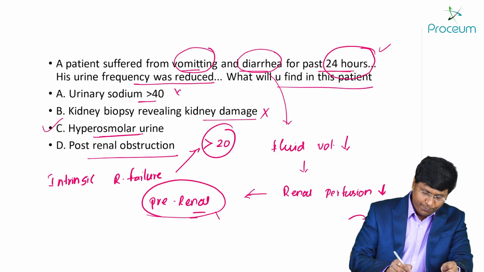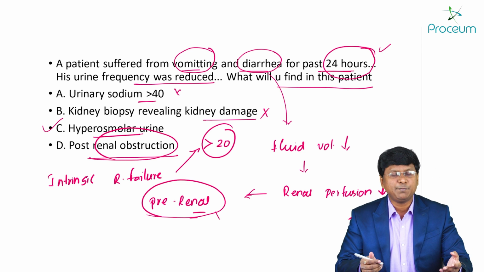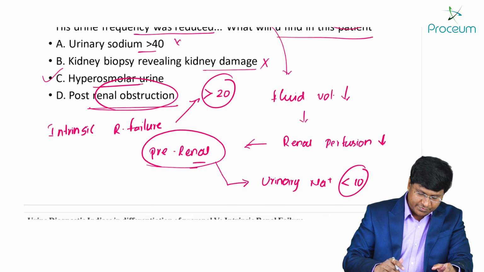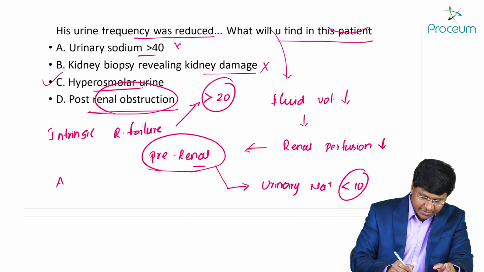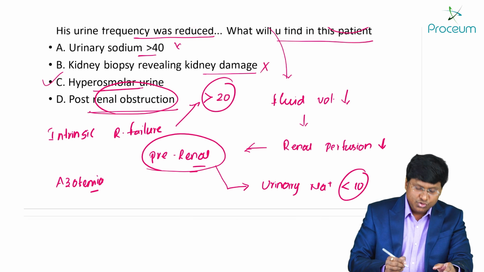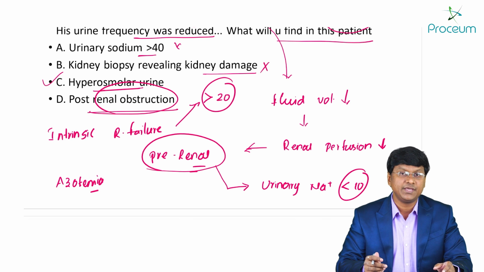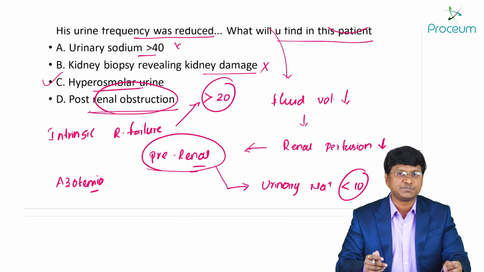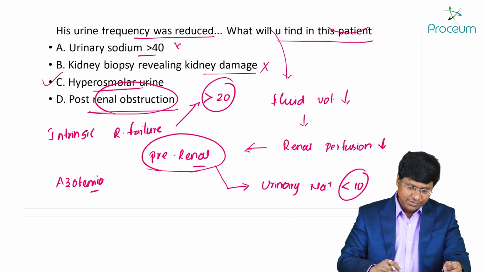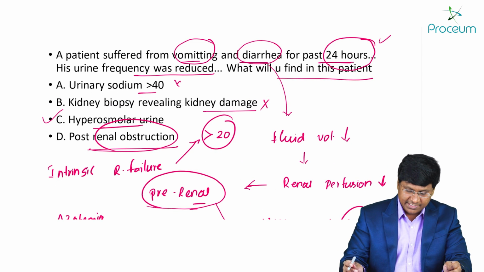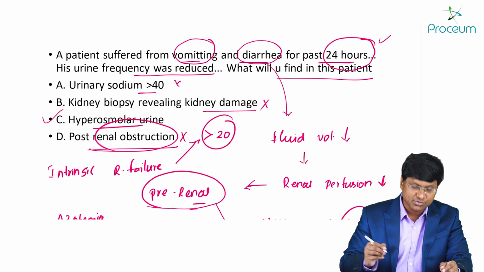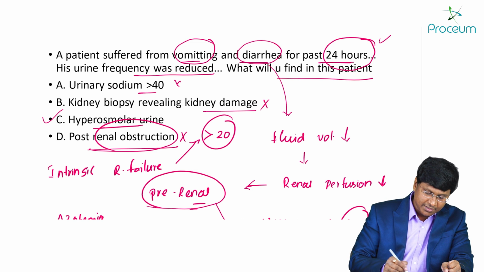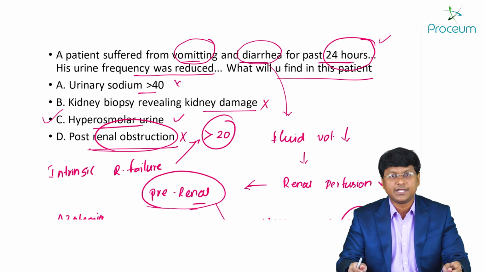Okay. Then post-renal obstruction. I think the option which was given was post-renal azotemia. This was later corrected to me by the students. Post-renal azotemia, you will see when there is presence of ureteric calculi, bladder calculi, or in males it could be because of BPH, benign prostatic hyperplasia. Okay, so this is about the post-renal azotemia. So your post-renal azotemia is also ruled out. The answer to this particular question is the hyperosmolar urine.